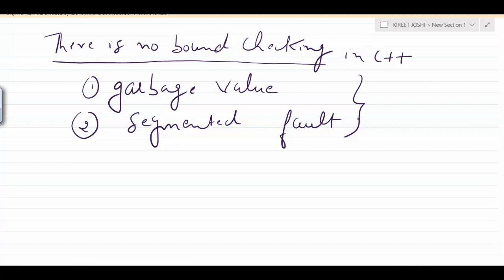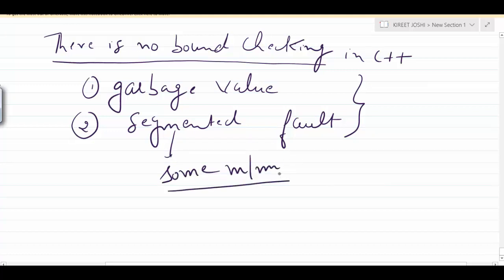Segmentation fault is basically when the program accesses some piece of memory which is not owned by it. If you are accessing memory that is not owned by the program, it can cause the program to crash. This is segmentation fault.